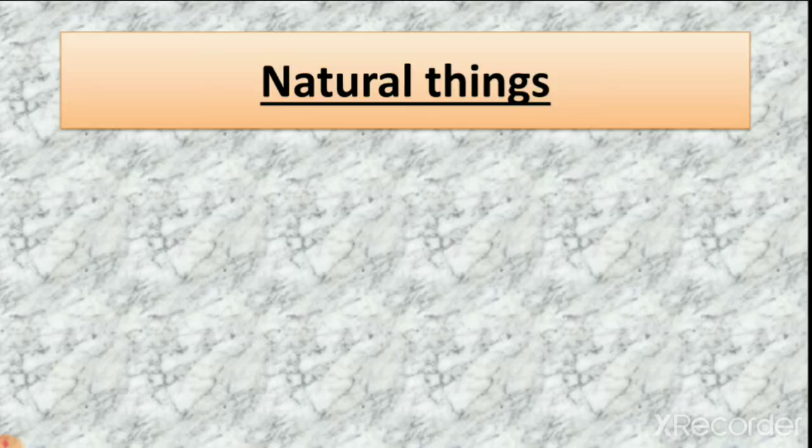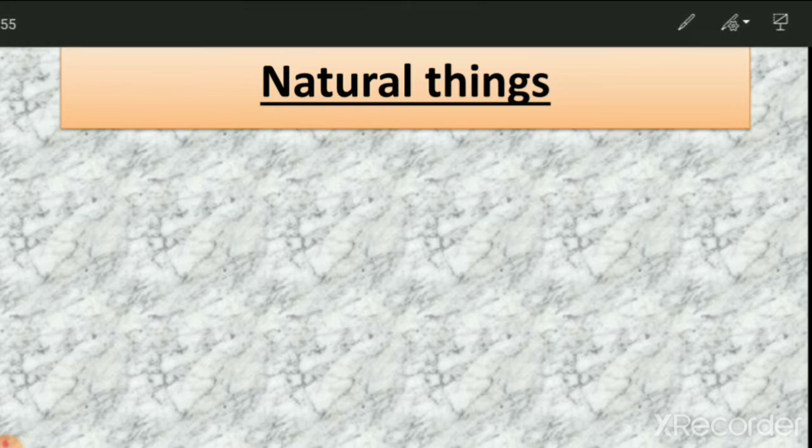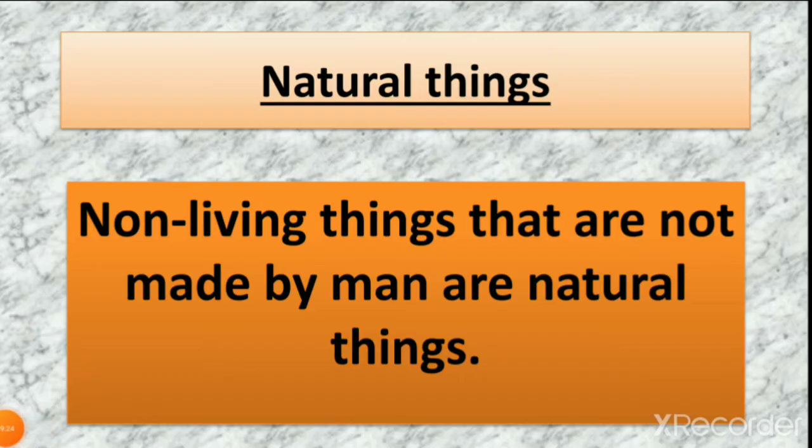Then we learn about other things like natural things. So what are natural things? The things which are non-living and that are not made by man are called natural things.